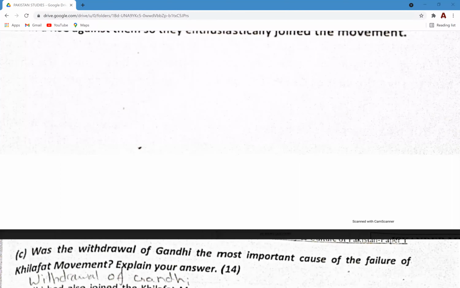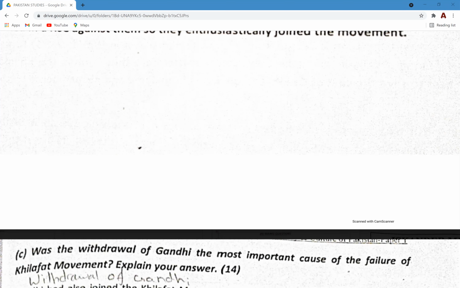We did go through these incidents in class yesterday. The notes are there on the drive. You can go through these notes. All of the incidents are elaborated in detail. The Hijra movement, we've already covered that. The Chora Chori incident, the non-cooperation movement by Gandhi, and obviously the Khilafat conferences. All India Khilafat conferences were basically delegations that used to visit England and present their demands in front of the British. So these were all the major events.